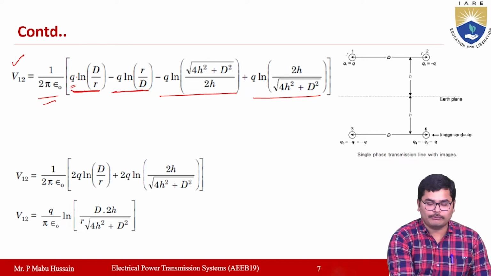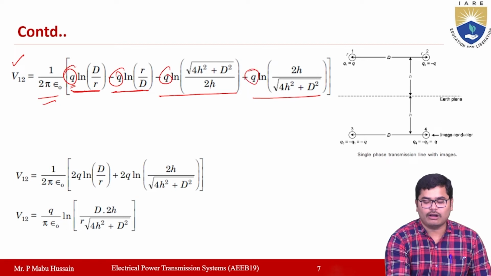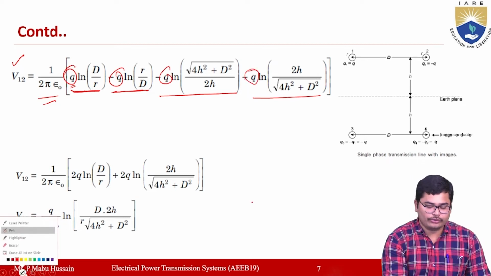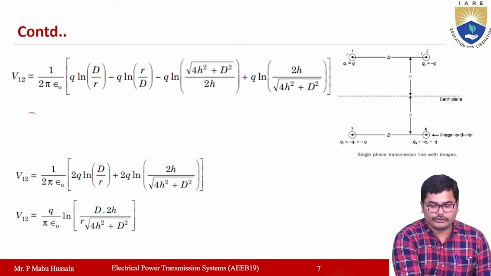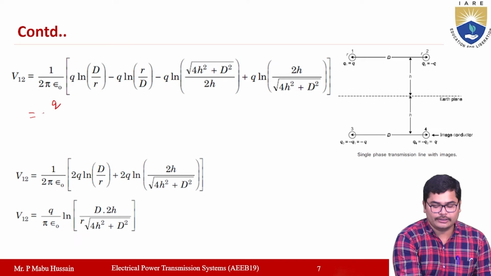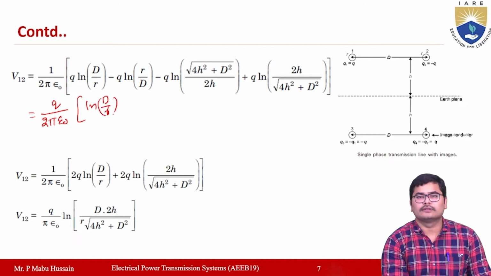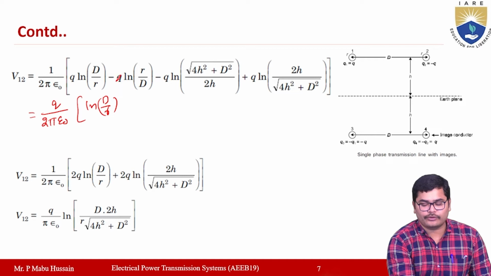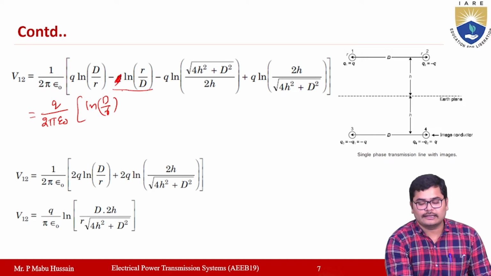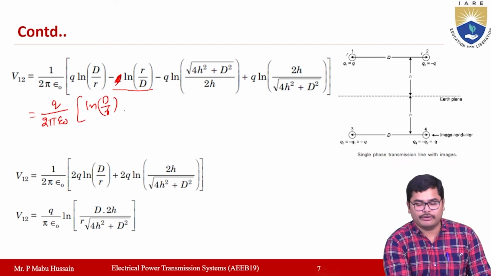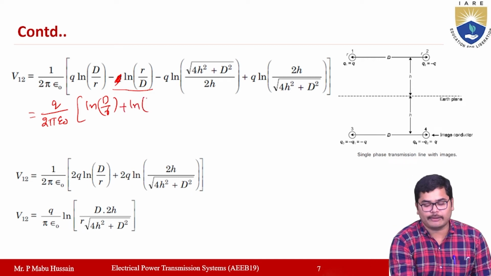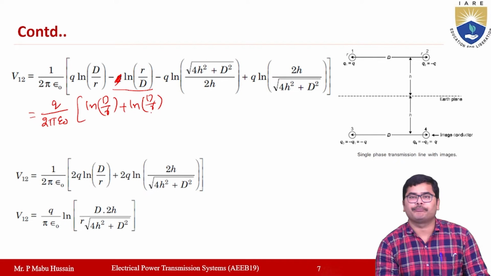Now from this you can take Q common in all the terms. When you take Q common, you will get Q by 2 pi epsilon naught, ln D by r, and with Q taken outside, this minus ln r by D can be written as plus ln capital D by small r.